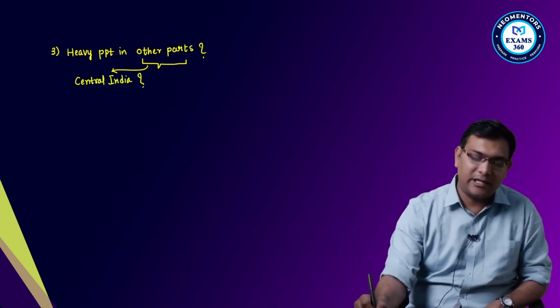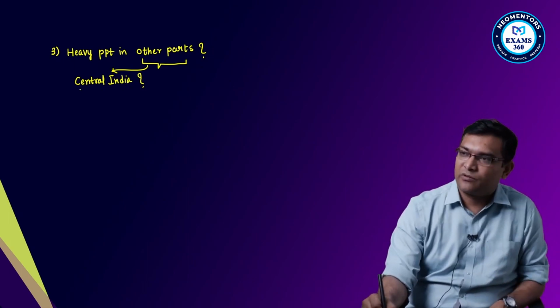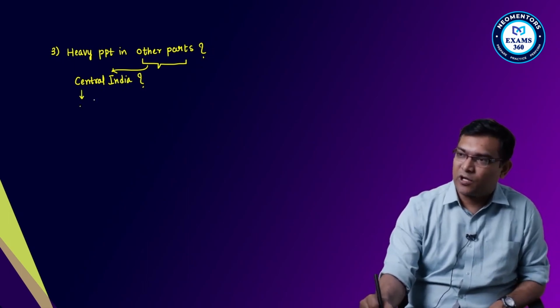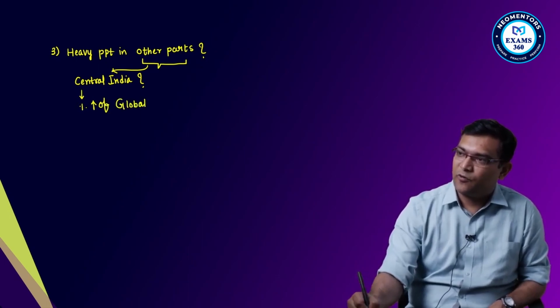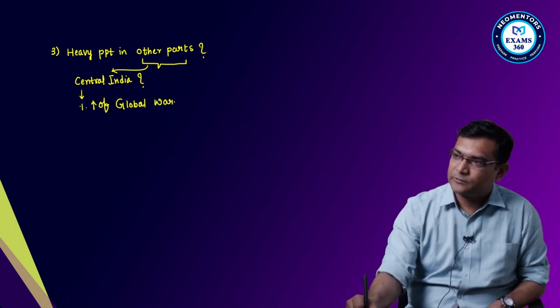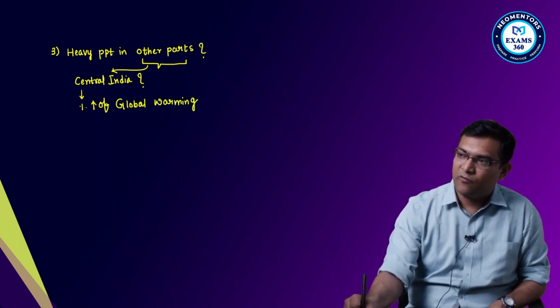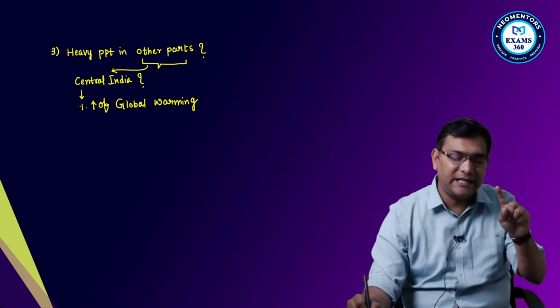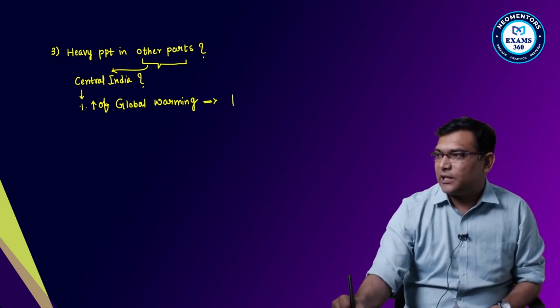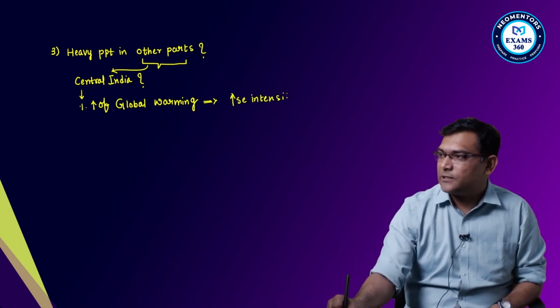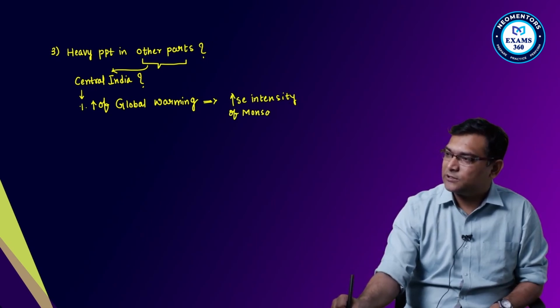Now why in central India? It is because of global warming, that is increasing the intensity of the monsoon precipitation.